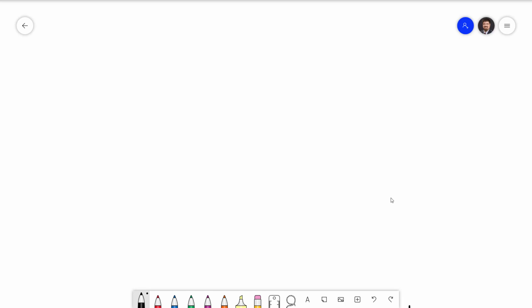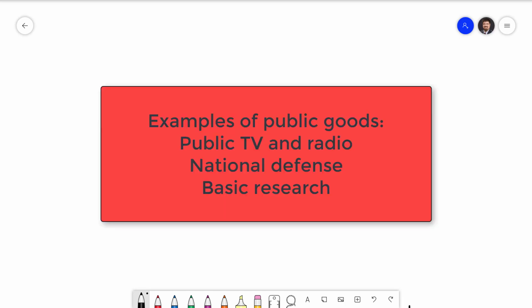We see the same thing with other public goods. Public broadcasters, including radio and TV, are public goods. Typically, public broadcasters will solicit donations from their audience, but the private support that they get is generally insufficient to supply the good. This is why most public TV and radio stations are also supported by the government.